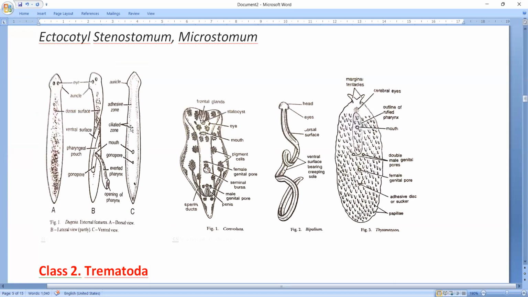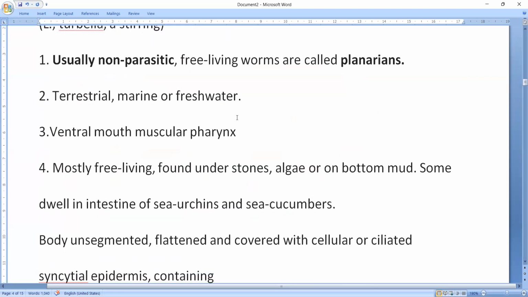So this is the dorsal view, this is the lateral view, and this is the ventral view. In the ventral region, the mouth is there, the gonopore is there. In general, the ventral region contains the mouth and gonopore. Actually, in the diagram cilia are not seen, but the body contains cilia.